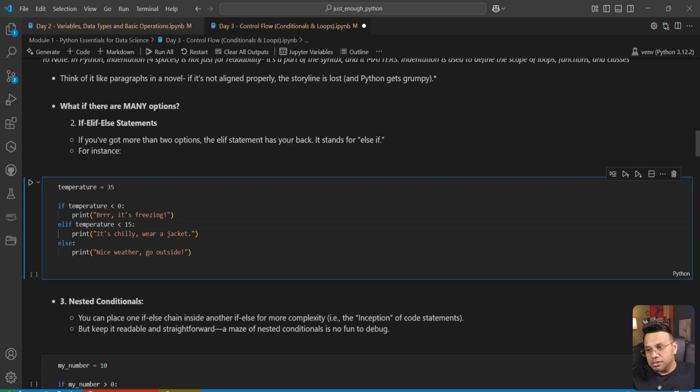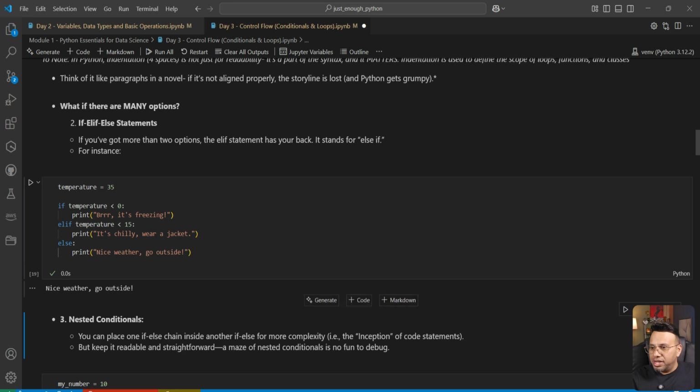And then else print nice weather, go outside. What do you think will be the output? Let's execute this code. It's saying nice weather, go outside because our temperature is neither less than 0 nor less than 15. It goes to the else part of the statement.